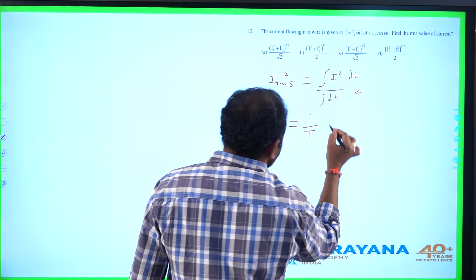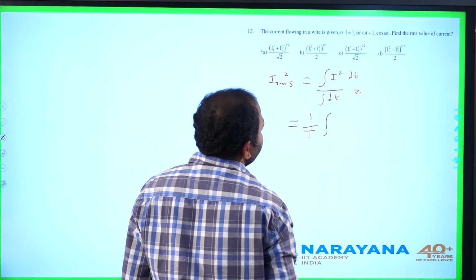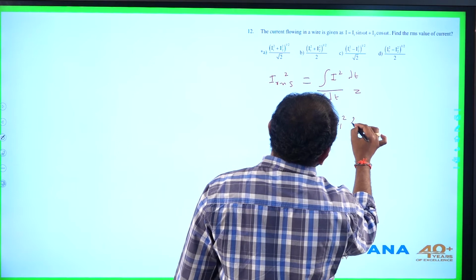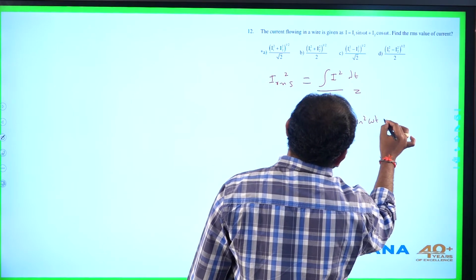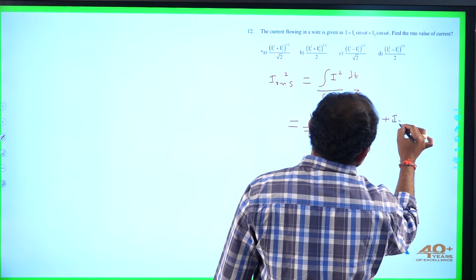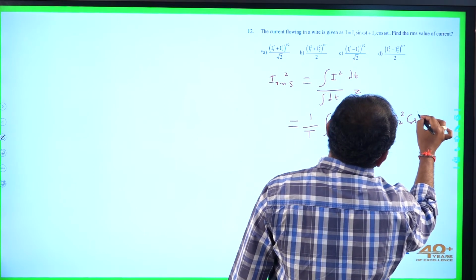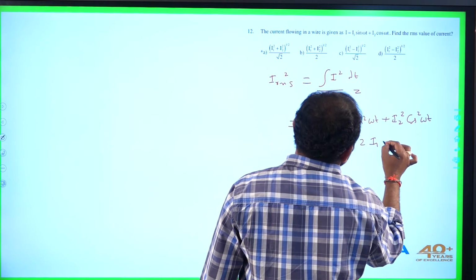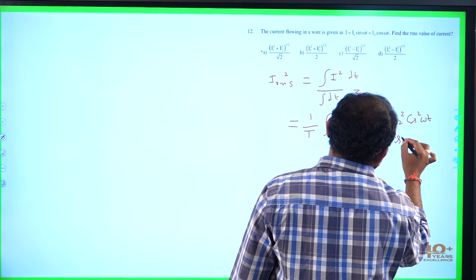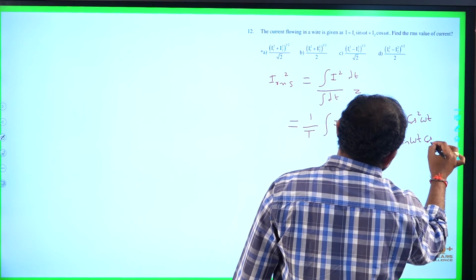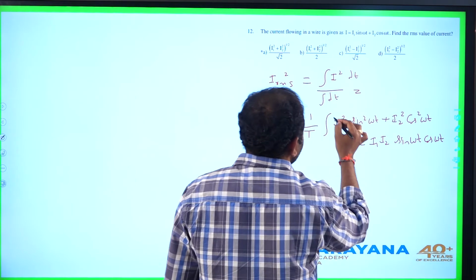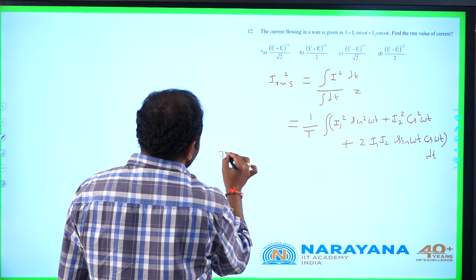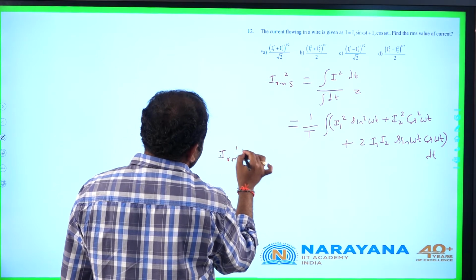If I take over 1 time period, integral of dt will be t. This is I1 square sin square omega t plus I2 square cos square omega t plus 2 times I1 I2 sin omega t cos omega t. Integral of this into dt. I RMS square equal to